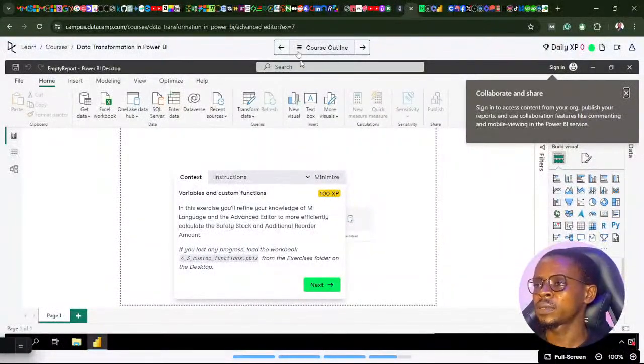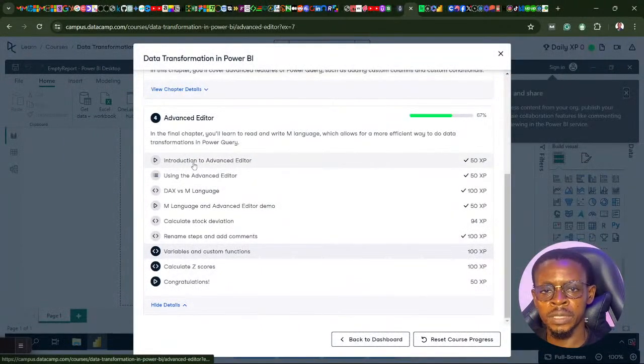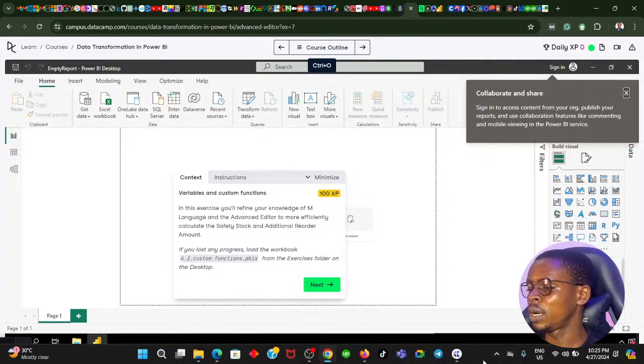If you want to understand the context of this exercise, watch the day 26 live stream, where we started from the introduction to the advanced editor and got stuck on variables and custom functions. I'll go back to reading the instruction and trying to solve the challenge. I think I have my Power BI files open here. Okay, I'll just open it once more.